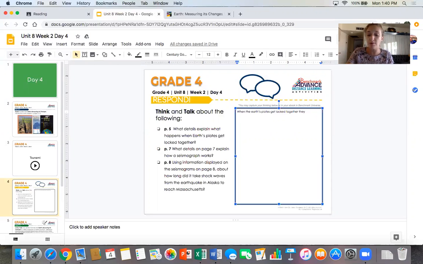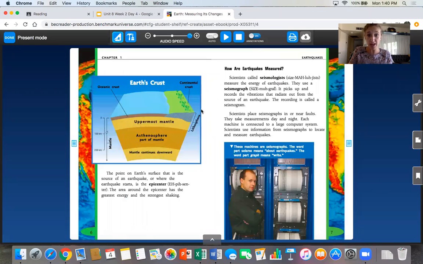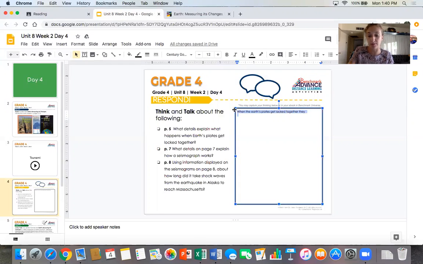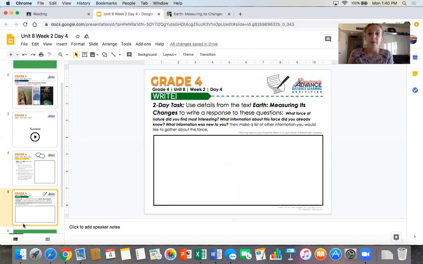And then when I'm done with that one, I'll just go down and I'll look at what the next question asks. What details on page 7 explain how a seismograph works? So I'll go back, I'll go to page 7, and it should tell me something about this thing called a seismograph. All right, let's see what the last thing on this document is here to do.